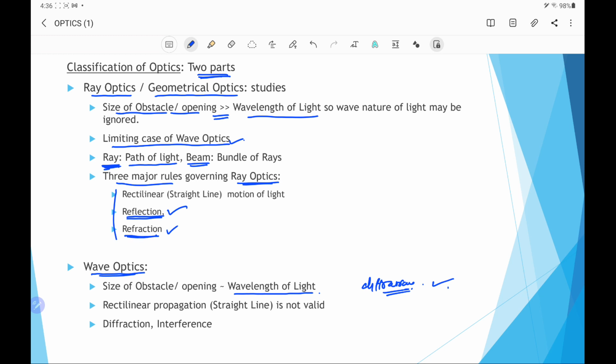In the case of wave optics, the propagation is not rectilinear. That means rectilinear propagation is not valid in wave optics. Here in wave optics, light moves in all possible directions. Some phenomena which wave optics explains are diffraction and interference.